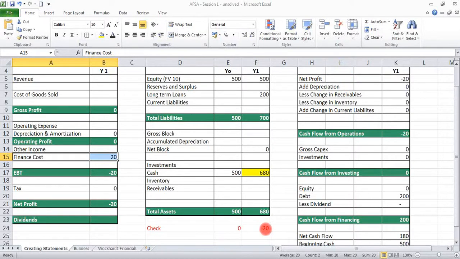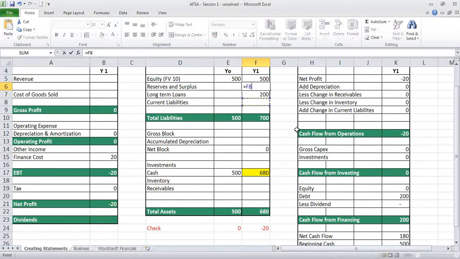It is not balancing because on this side the cash number is exactly the same. After raising 200 crore as loan and paying 20 crore as interest, you should be left with 680 crore. So this is correct. What is wrong is this side, because the profit number has to go and get added to the reserves and surplus. So effectively, this number will become minus 20. The moment you do that, the balance sheet will balance itself. Fine.